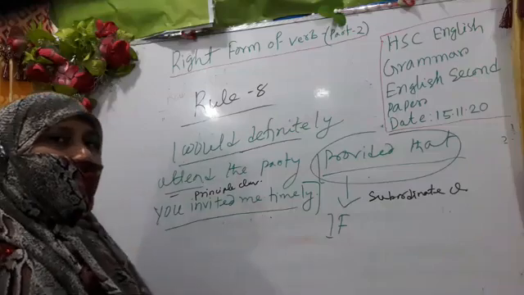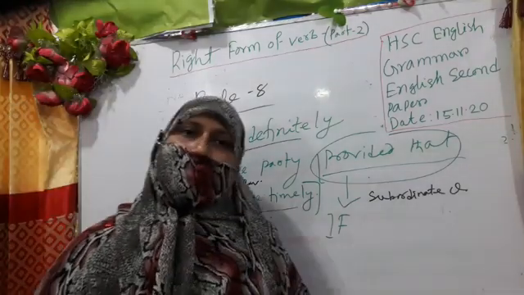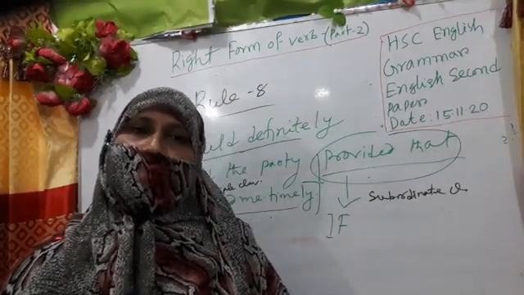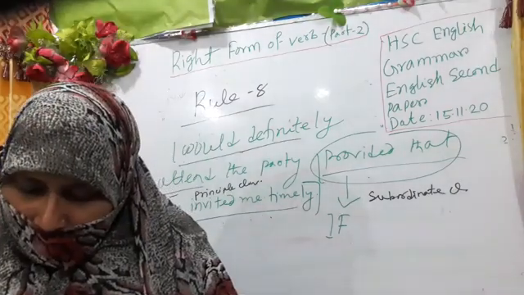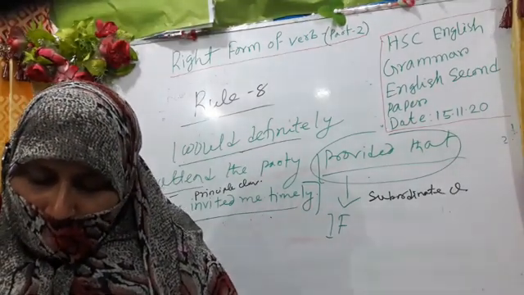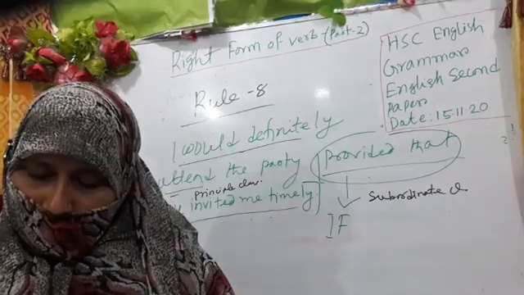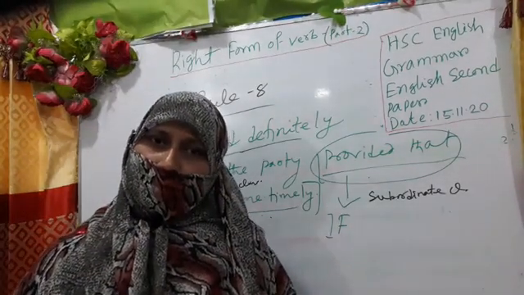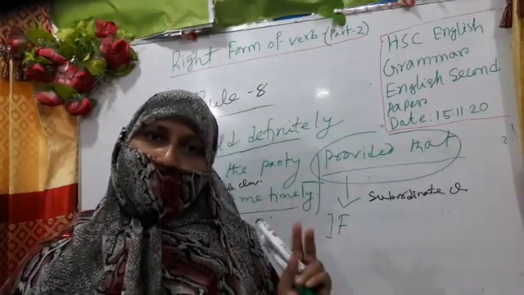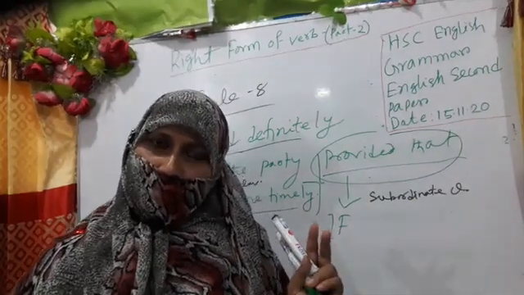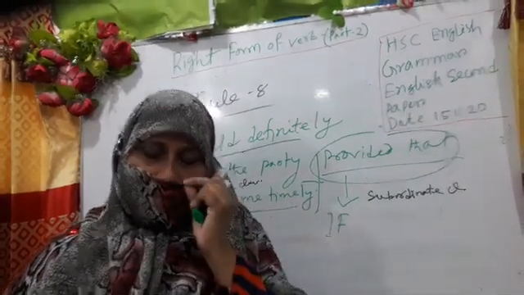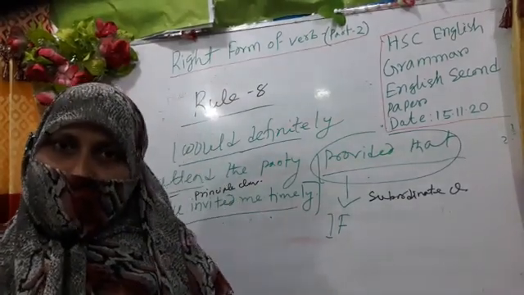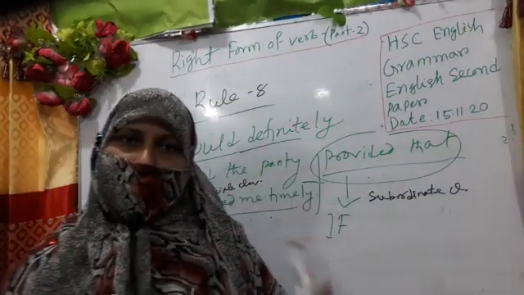So in conditional sentences we find the presence of two clauses, the principal clause and the subordinate clause. A conditional sentence has two clauses and two verbs. You have to memorize totally that in a conditional sentence there are two clauses and two verbs.